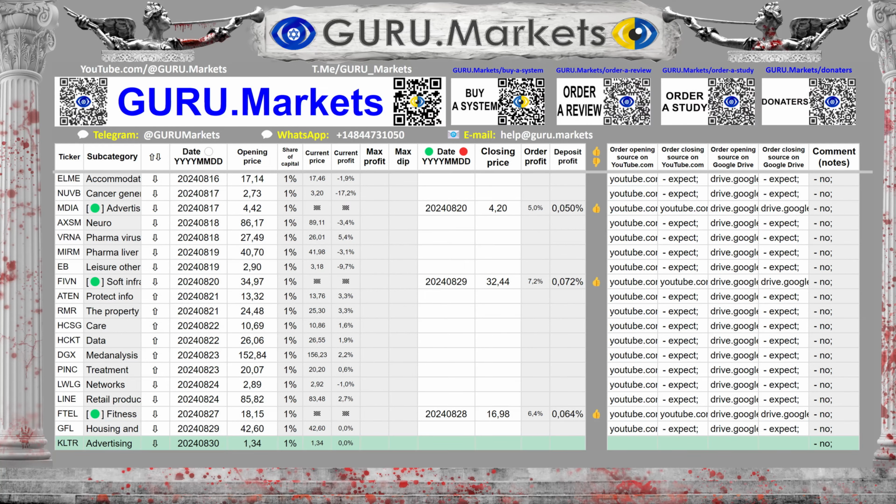Based on the results of the securities analysis of Kaltura Incorporated, Guru.Markets opens a deal due to the fact that Kaltura Inc. is the most overvalued company in the subcategory.